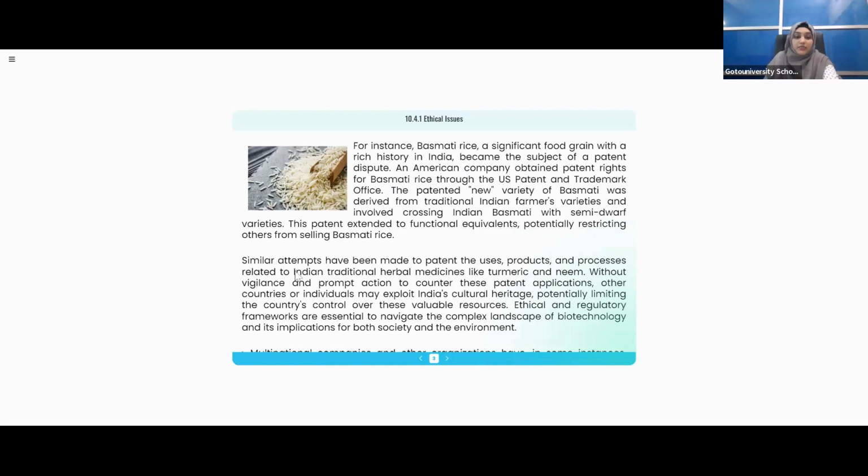Then, uses, products and processes related to Indian traditional herbal medicines. So Indian herbal medicines, turmeric and neem. Without our permission they were taking the patent, but at last India only got the patent. Is it clear? So shall we move to the next?